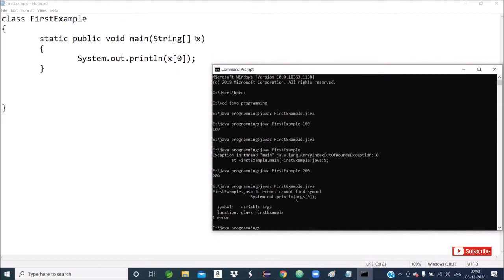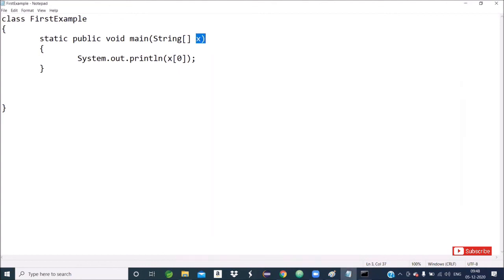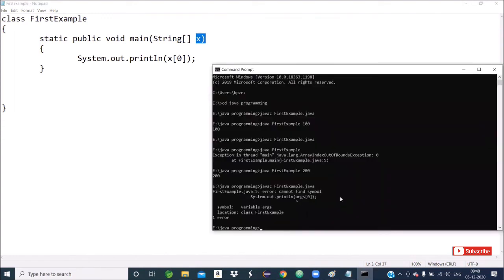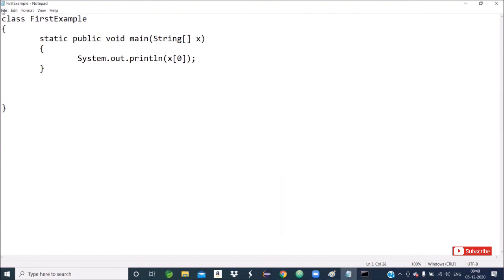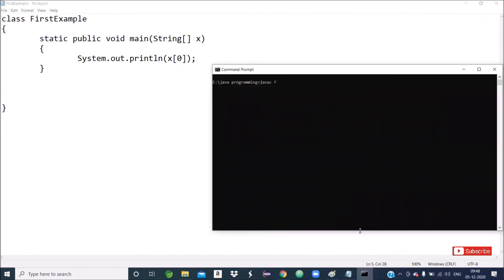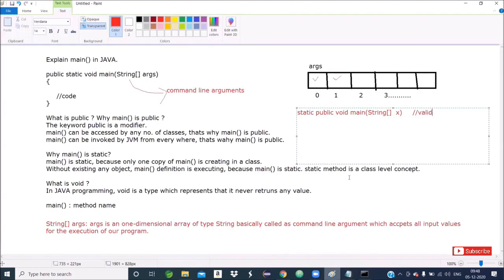Once you have written x here, then you have to write x there. That's why an error was raised. CLS for clear screen. Before that, I will save. Now javac FirstExample.java. So instead of args we can write any name, because args is the name of the array and it is completely user defined. Then it is valid.